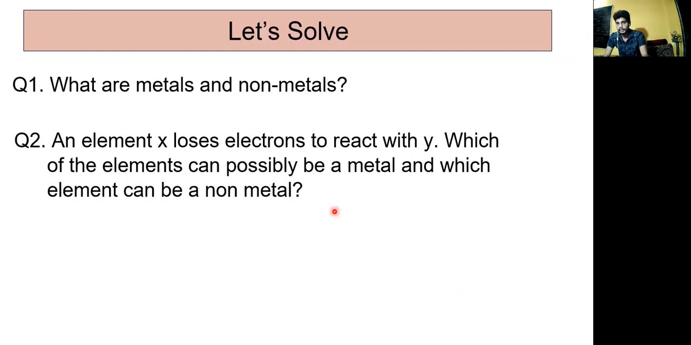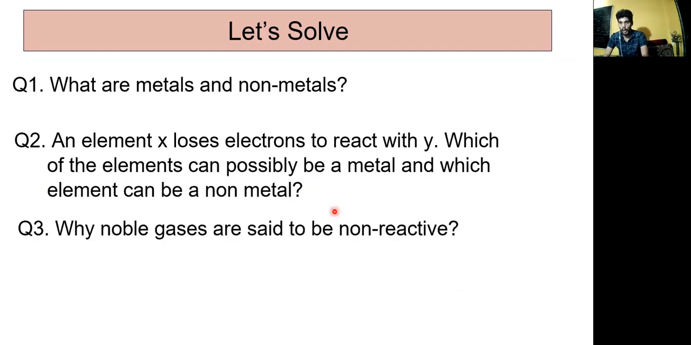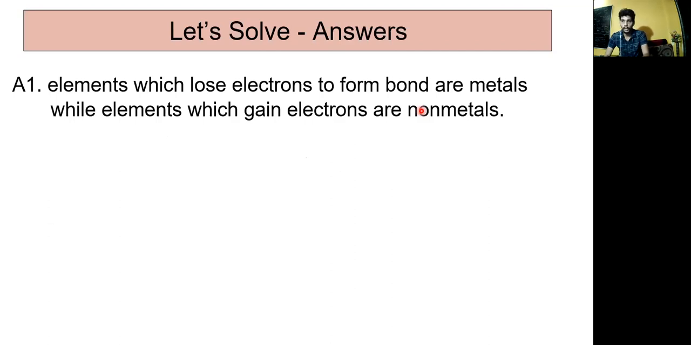Here are three questions in front of you, and you have to answer them. Question 1: What are metals and non-metals? Answer: elements which lose electrons to form a bond are metals, while those which gain electrons are called non-metals.